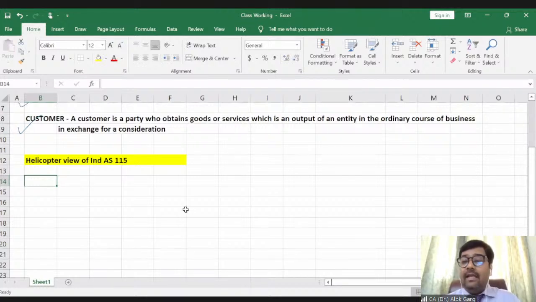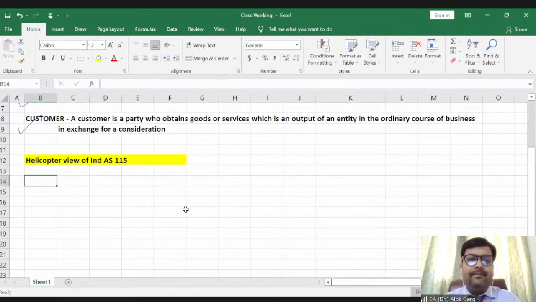The first requirement is identification. For example, if you have to recognize an item as property, plant and equipment, you have to identify: is it a property, plant and equipment? So the first thing is identification.